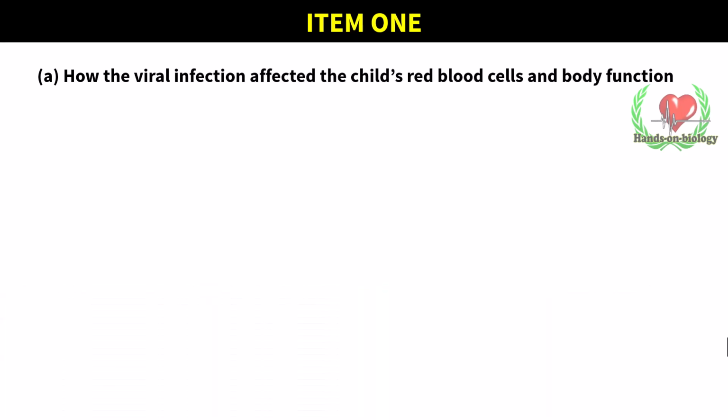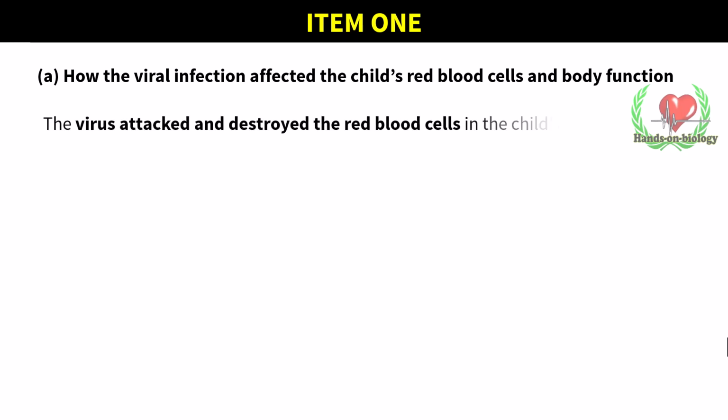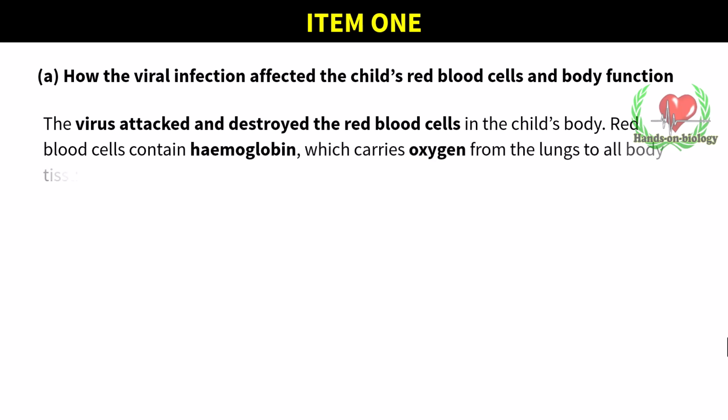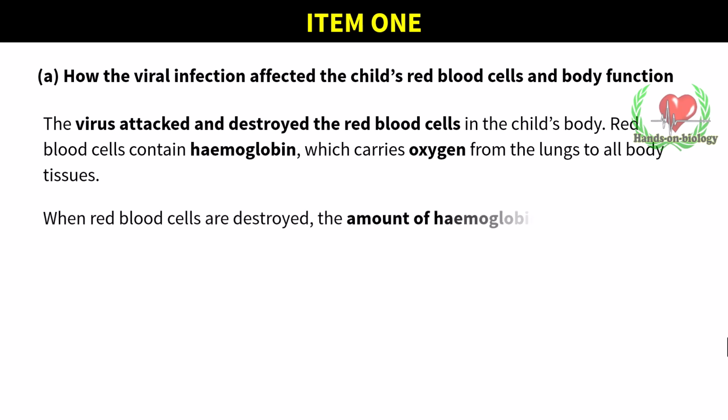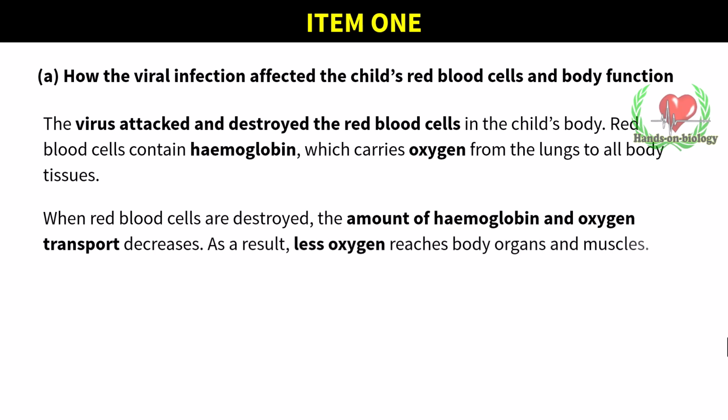The virus attacked and destroyed the red blood cells in the child's body. Red blood cells contain hemoglobin, which carries oxygen from the lungs to all body tissues. When red blood cells are destroyed, the amount of hemoglobin and oxygen transport decreases. As a result, less oxygen reaches body organs and muscles.